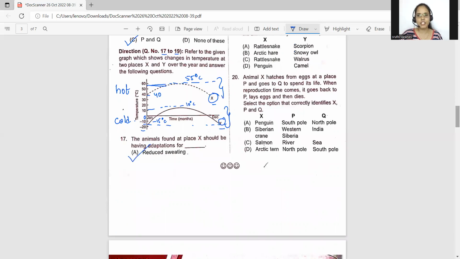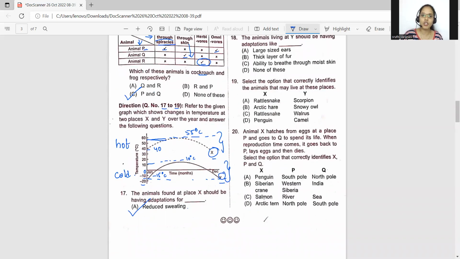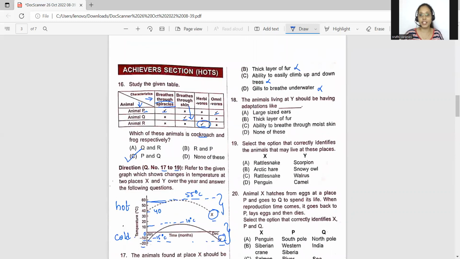Okay. Now let's go for the 18th question. Animals living at Y should be having what adaptations? Y live in cold regions. So they have to protect themselves from coldness. So they should have thick layer of fur. Large sized ears is to send away excess body heat.